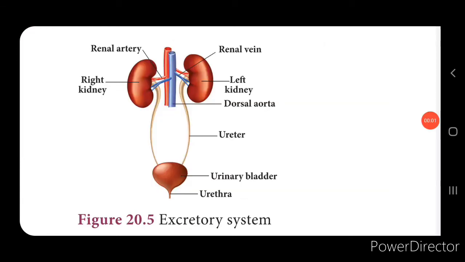So next we'll move into the human excretory system. Now the metabolic activities take place continuously in the human body, isn't it? Not all the metabolic products are useful for the human body. The nitrogenous toxic waste has to be excreted. For example, in the human being, urea is the excretory waste that has to be removed from the body. The human excretory system consists of a pair of kidneys, ureters, urinary bladder and the urethra.